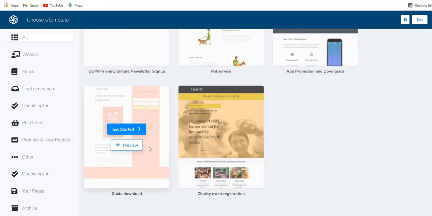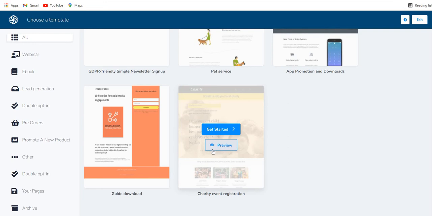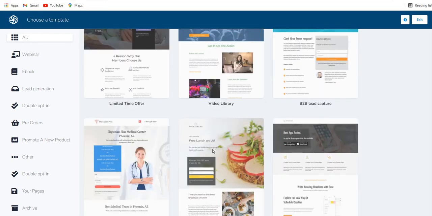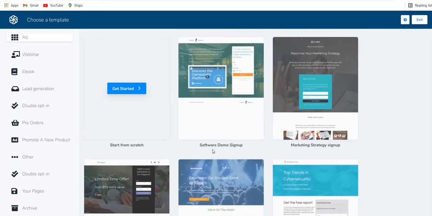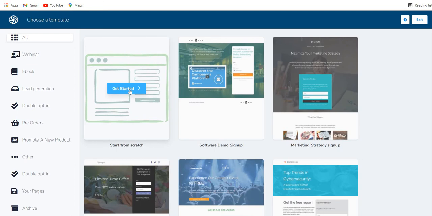So a landing page basically is a single page which is designed to convert visitors into leads or customers, right? It's unlike your homepage, wherein you provide more information. Here you provide some set of information, but at the same time it's geared to generate leads. So that's the whole objective. On the left sidebar you will see a lot of different templates which you can use. You can also create a landing page from scratch using the drag and drop builder.